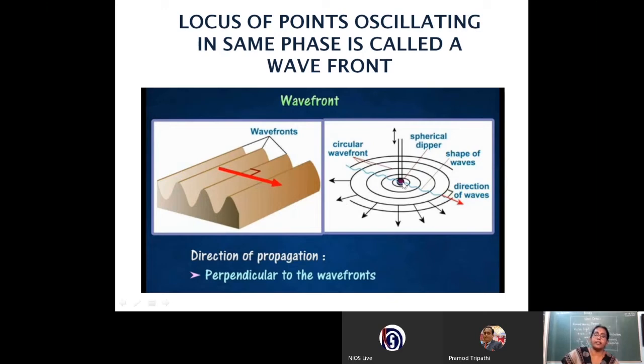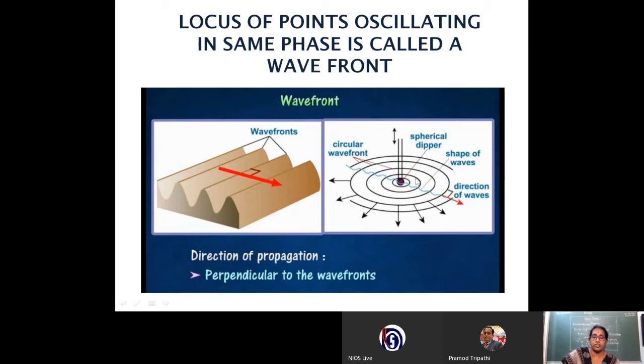If the disturbance is at a particular point, it will be increasing in order of diameter of the circle. It will go to the boundary of that particular pool of water, and in such a way it can be called a circular wavefront.